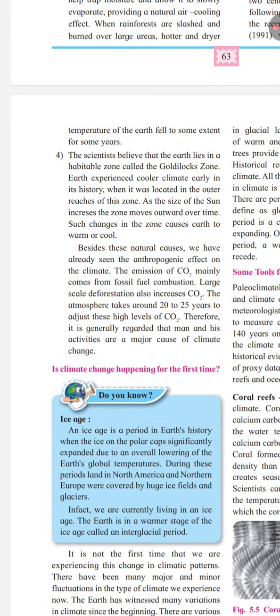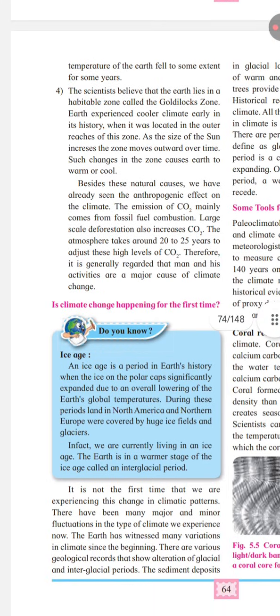Fourth is the Goldilocks zone. Scientists believe that the earth lies in a habitable zone called the Goldilocks zone. So the earth experienced a cooler climate early in its history when it was located in the outer reaches of this zone. As the size of the sun increases, this zone also moves outward over time, and such changes in the position of this zone can cause earth to warm or cool.